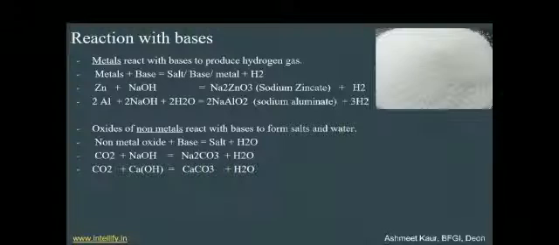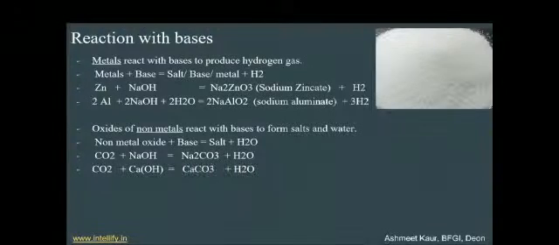And when aluminium reacts with the base NaOH in the presence of water, it forms sodium aluminate, NaAlO2, and again H2 is evolved.